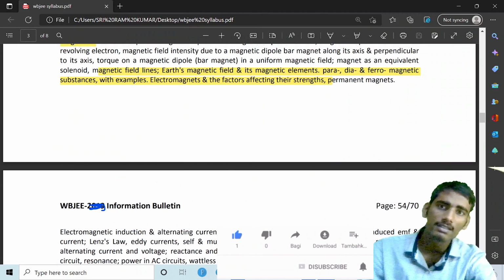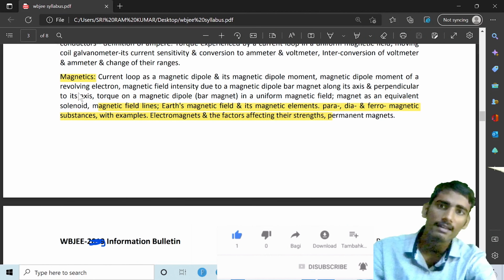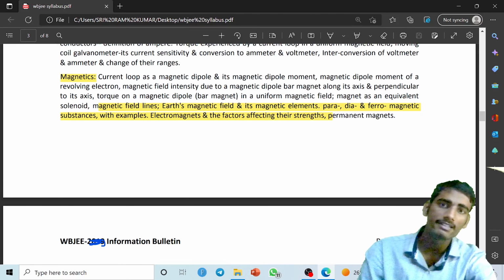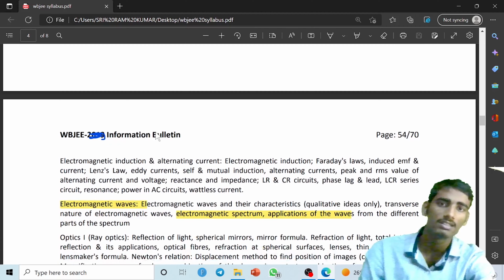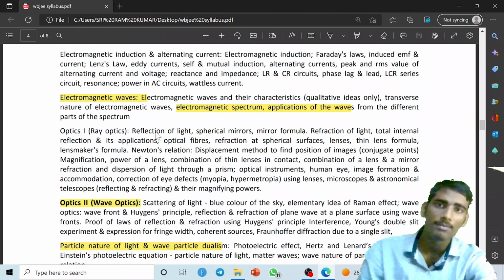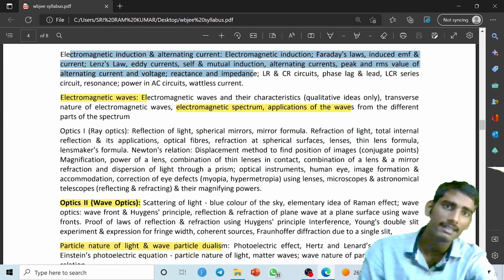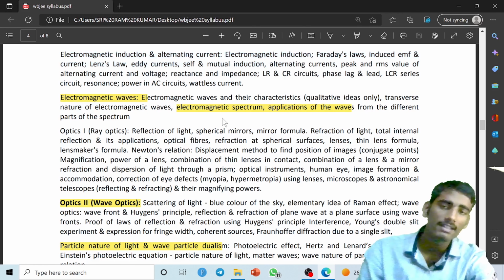Next important topic is the solenoids. Similar to the magnetic effect of electric current, you have to study magnetism, where you have to study magnetic field lines, earth's magnetic field and magnetic elements. Para, dia, ferro magnetic materials. One sure question comes from this, either 1 or 2 marks, guys. So for ferro and para, you have to study the differences with examples. Then the important topics are electromagnetic induction and alternating current. Faraday's law and all things you have to study.